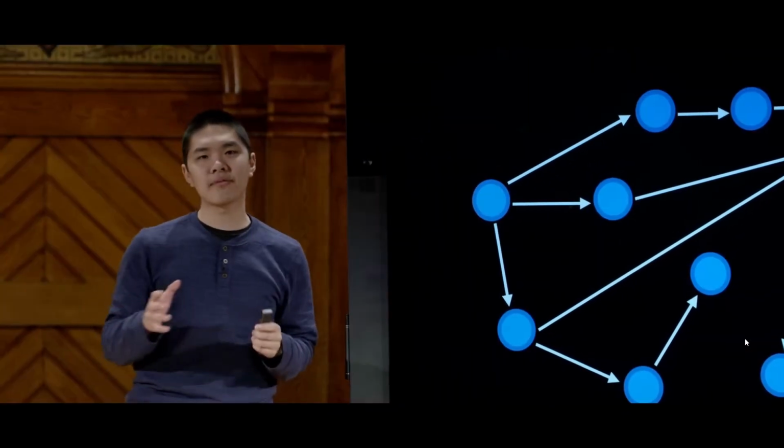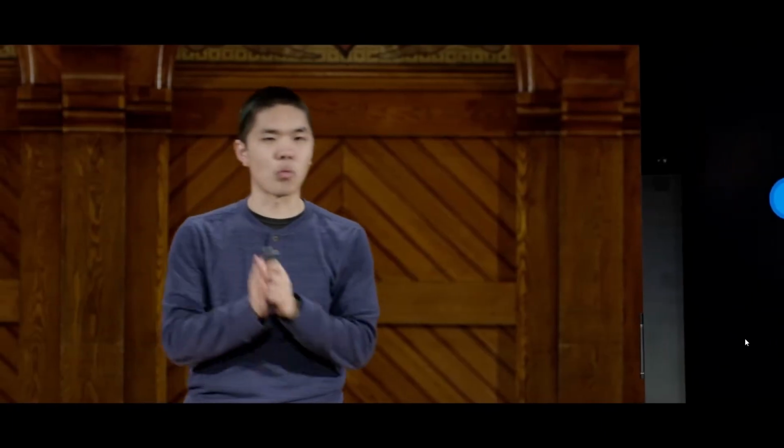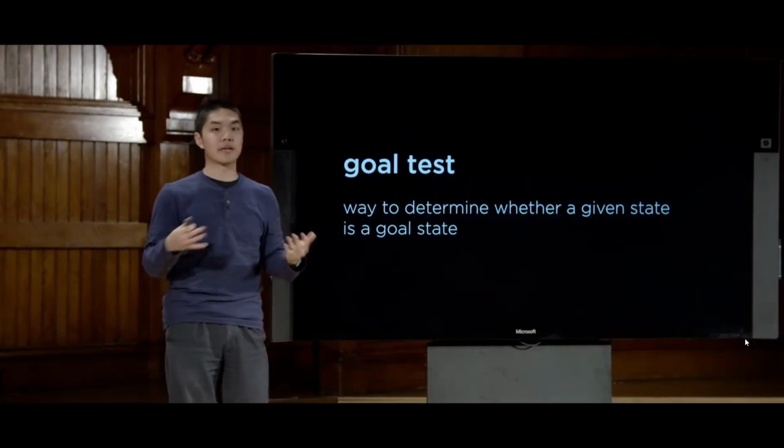All right. So now we have this idea of nodes that are representing these states, actions that can take us from one state to another, and a transition model that defines what happens after we take a particular action. So the next step we need to figure out is how we know when the AI is done solving the problem. The AI needs some way to know when it gets to the goal that it's found the goal. So the next thing we'll need to encode into our artificial intelligence is a goal test, some way to determine whether a given state